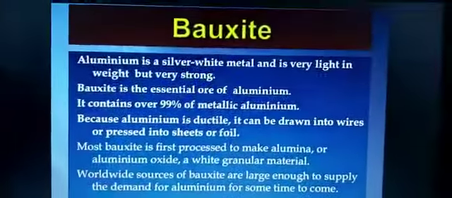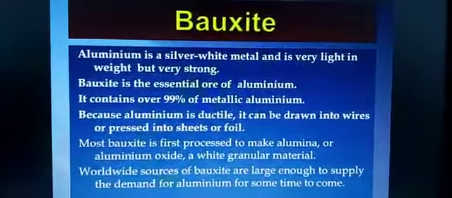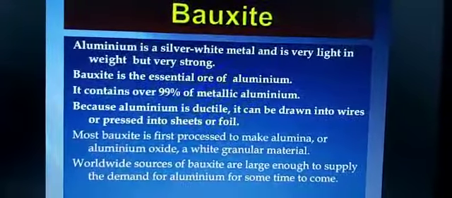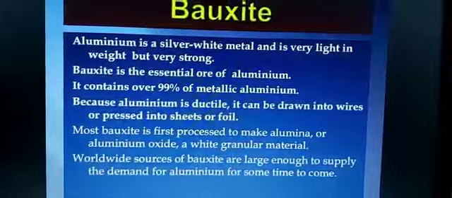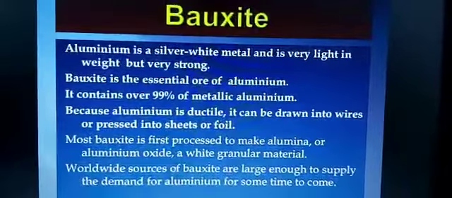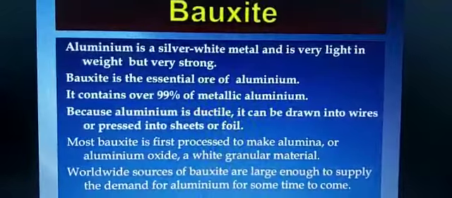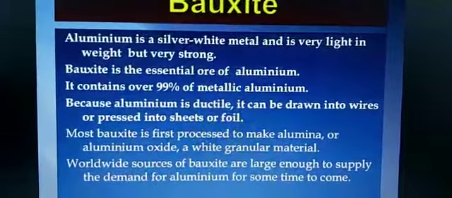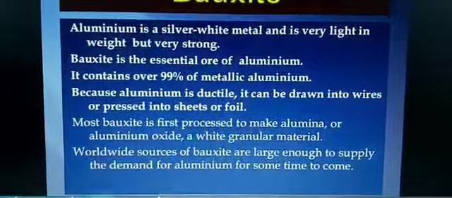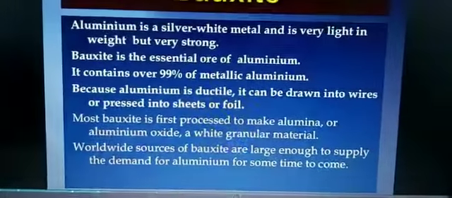Bauxite is aluminium ore; aluminium is a silver white metal, very light in weight but very strong. Children, keep it in mind, this mineral's properties, the states where it is found and its uses are very important. Every year in board exams one question based on this comes, so please keep it in mind.